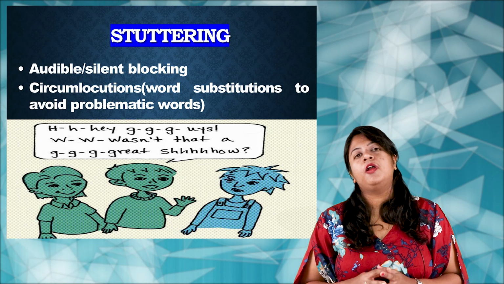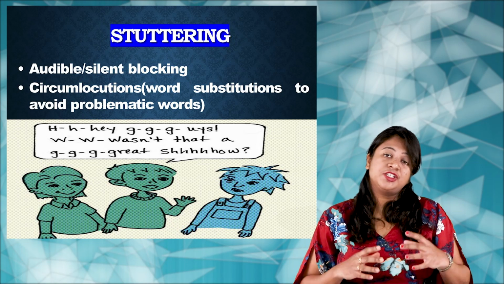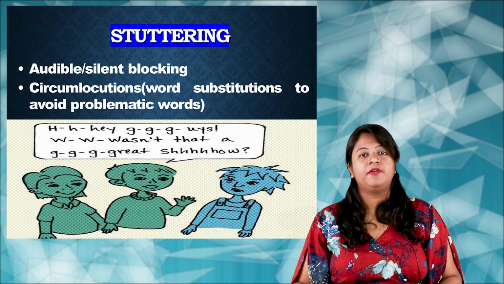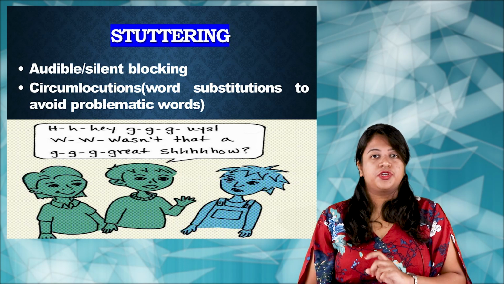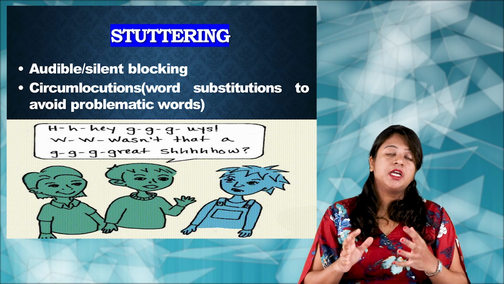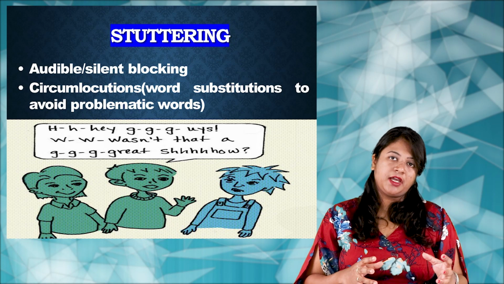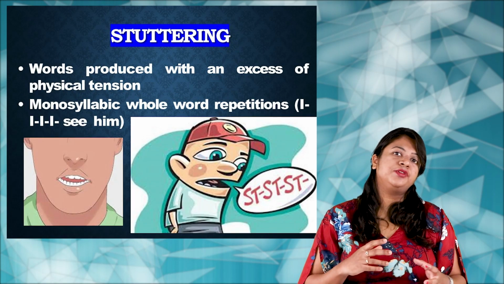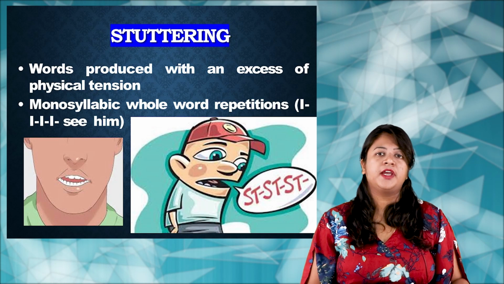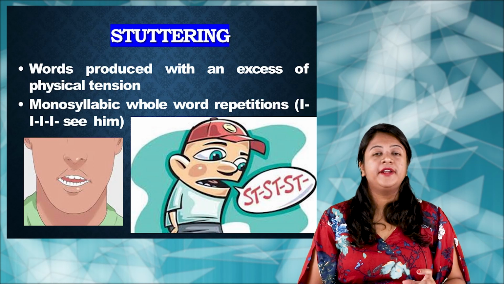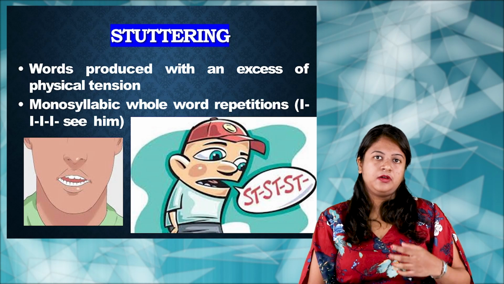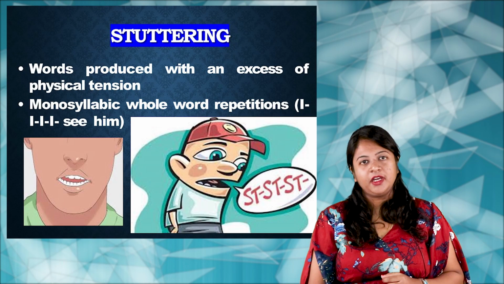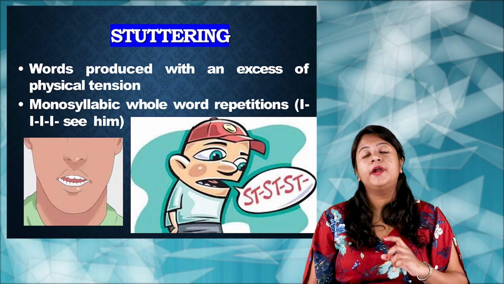There may be a symptom called circumlocution, which means that just to avoid this prolongation of words, he may substitute a particular word with another word. That is called circumlocution. Usually these kinds of problems that the child will have, especially at times of a lot of anxiety or stress or any kind of physical tension. During those times, especially, the child will suffer from these problems. Whole word repetition, say for example, I see him. To say I see him, the child may just say I-I-I see him. So that is monosyllabic whole word repetition.